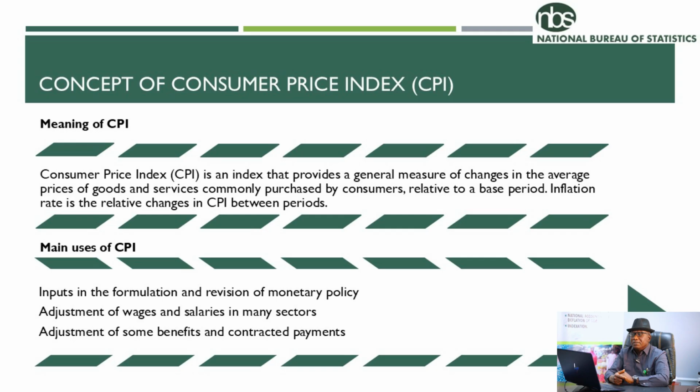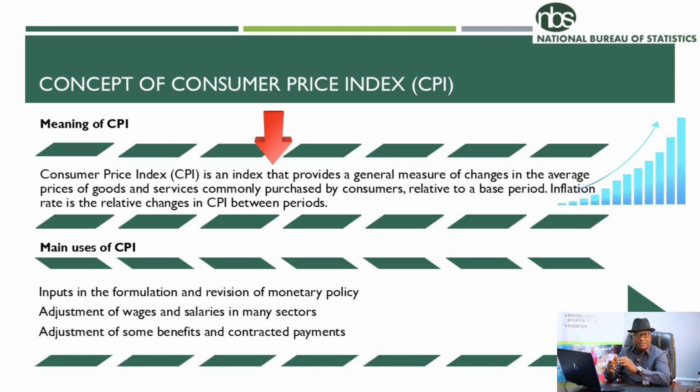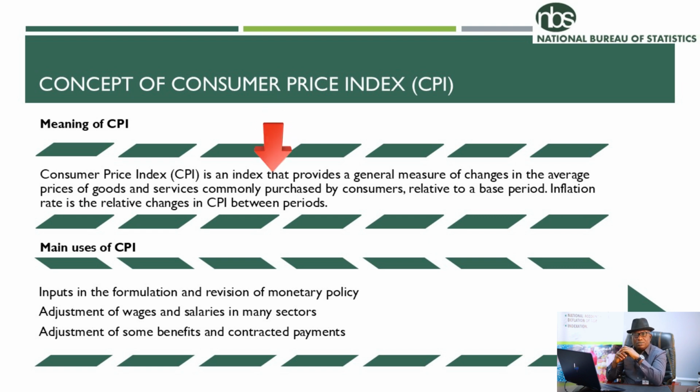Now, with the foundation I've laid on the importance of prices, what is Consumer Price Index? That is CPI. CPI is an index that tracks changes in prices of goods and services consumed by household over a given period of time compared to a relative period, which we call base year. It's a relative index because it mainly focuses on changes in prices. And this change in price involves comparing prices in a recent period with a given period. And that given period is called base year, which is referred to as price reference period.